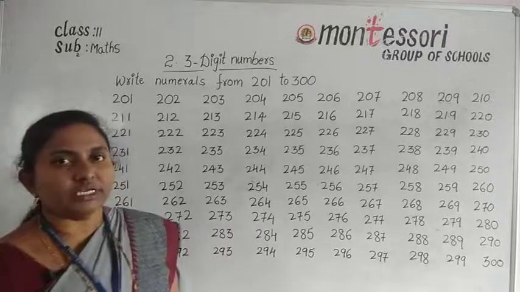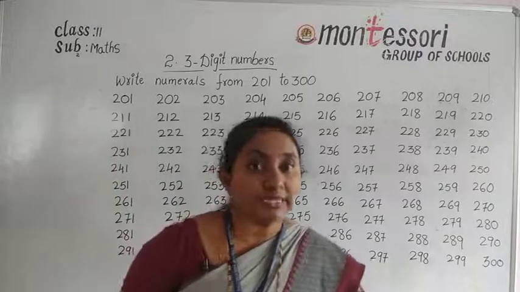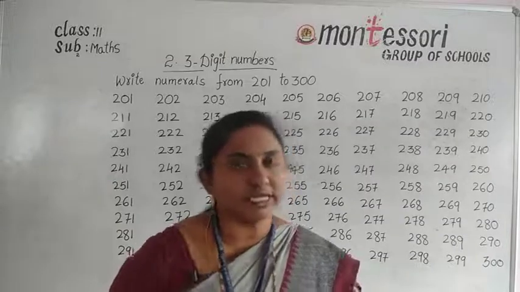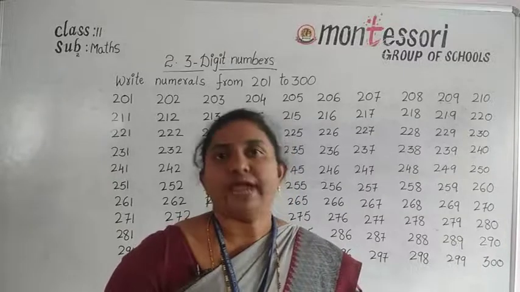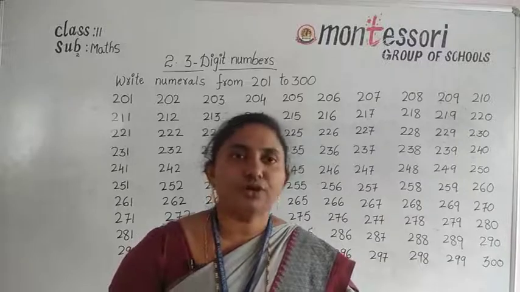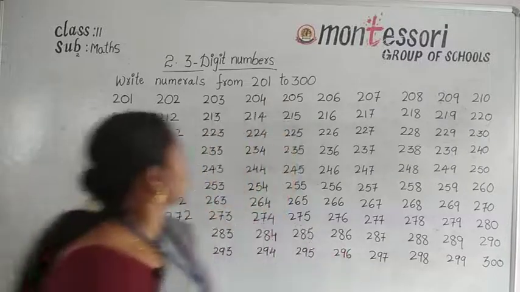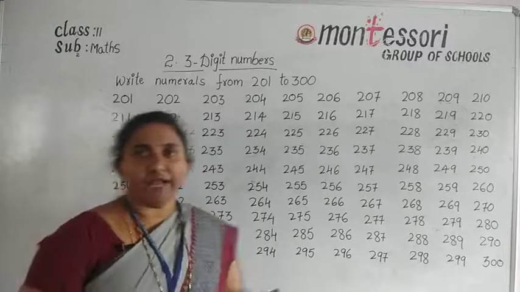So write these numbers in your rough notebook and practice more and more. While writing the numbers, you can read the number and write. Okay, understood all of you? So these are the numbers from 201 to 300.